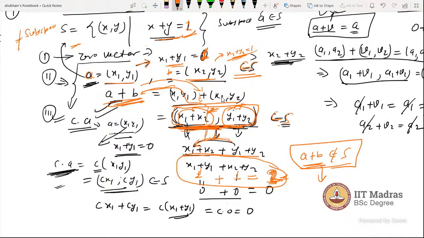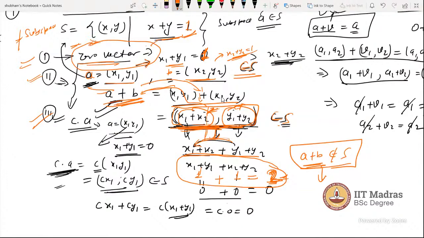So that's the process. Always, if someone says check for subspace, just check that these three conditions are enough. If you take a single element, like 0, 0, you don't need to go further; the element itself tells whether there is a possibility or not.